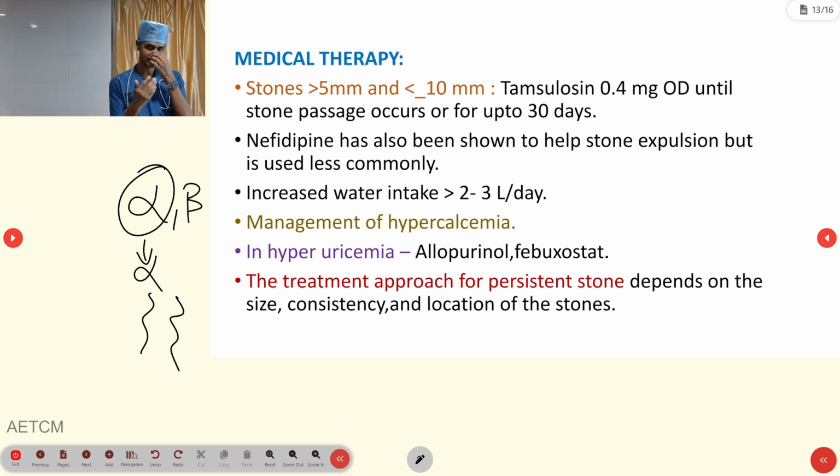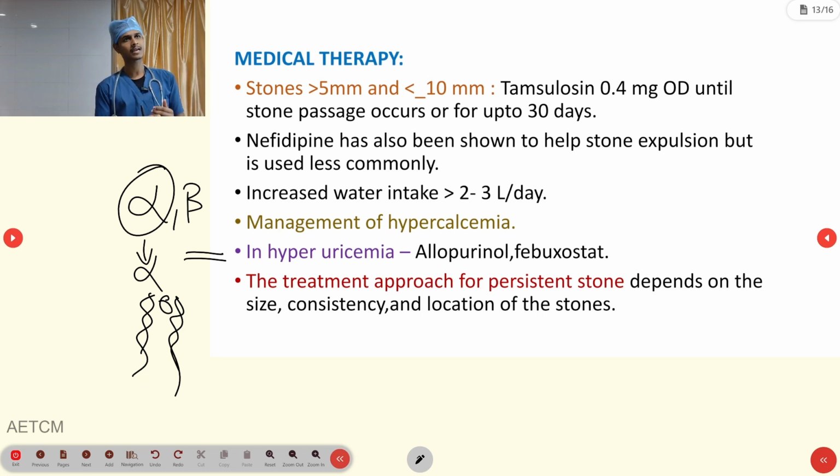The main function of the alpha receptor is to constrict smooth structures like the vasculature and the ureter. So if it is blocking the alpha receptor, automatically the ureter will relax, so no constriction will persist. That is why, if the stone is there, it will drain out from that particular area. That is the action of tamsulosin.